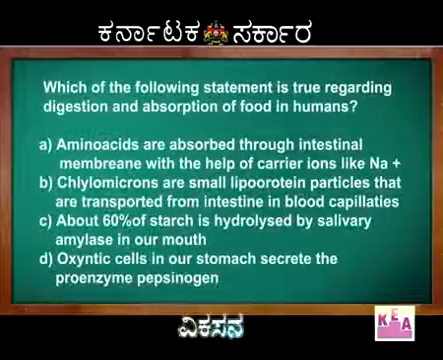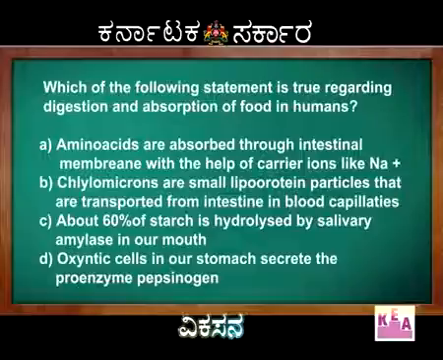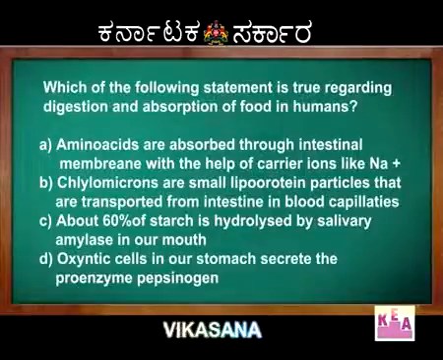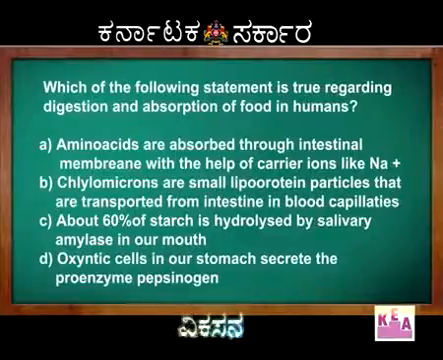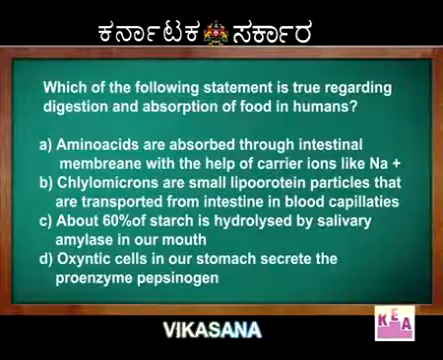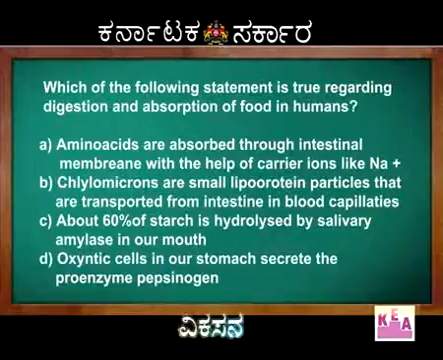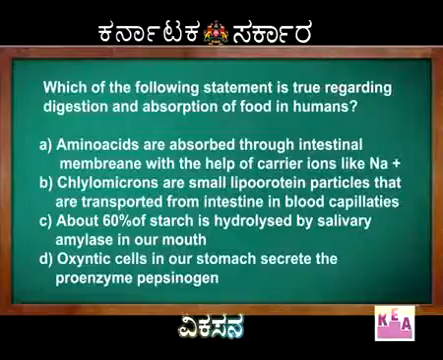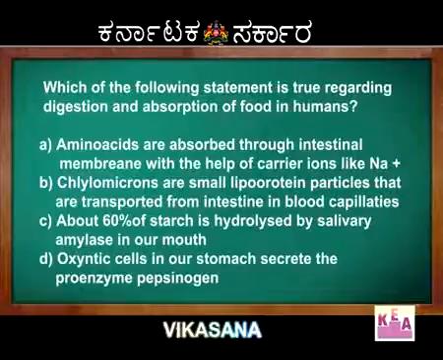Next question, which of the following statements is true regarding digestion and absorption of food in humans? Option A, amino acids are absorbed with the help of carrier ions like sodium. Option B, chylomicrons are small lipoprotein particles absorbed by blood capillaries in small intestine. Option C, 60% of starch is hydrolyzed by salivary amylase in mouth. And option D, oxyntic cells secrete pepsinogen.